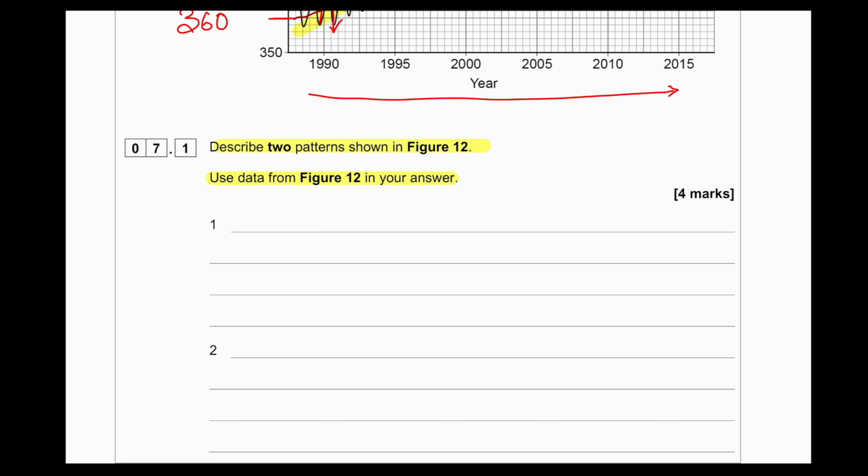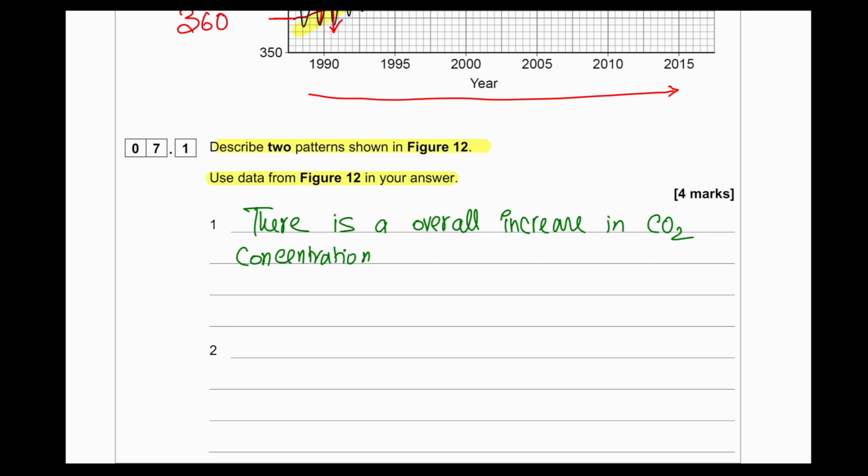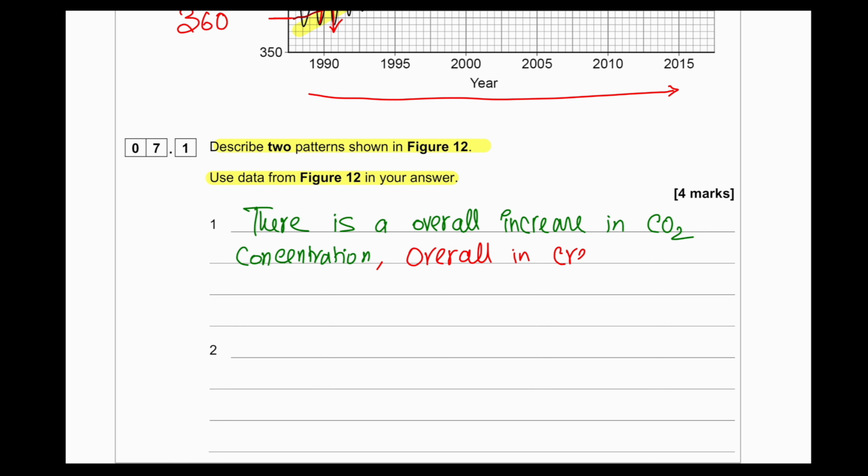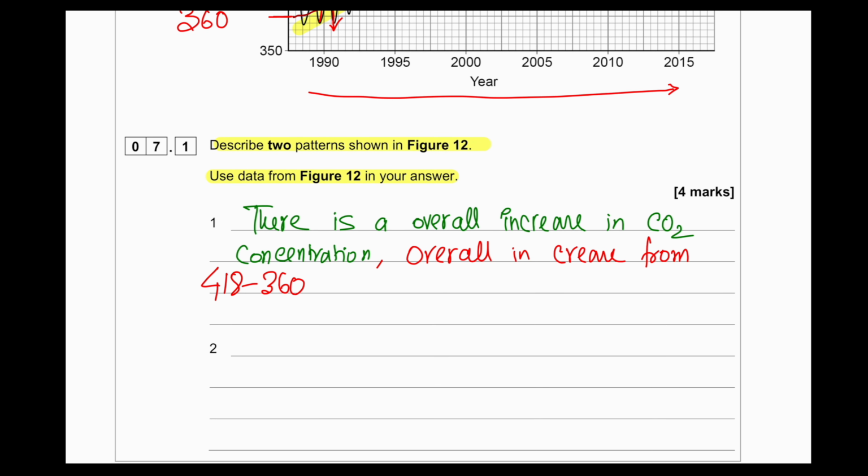Overall, there is an increase in concentration of CO2. The increase is 418 minus 360, which is around 58 arbitrary units. So the overall increase, from 360 to 418, is 58 arbitrary units.